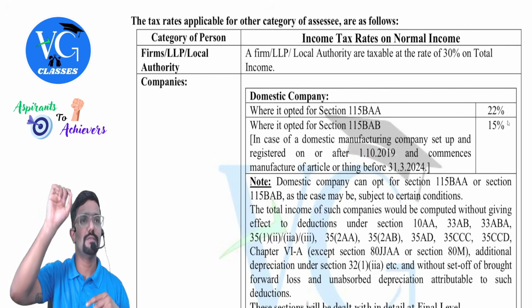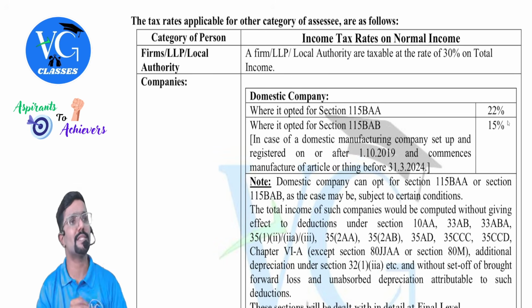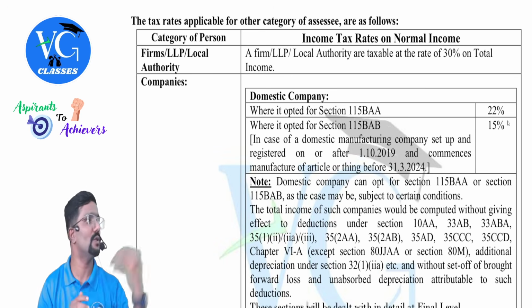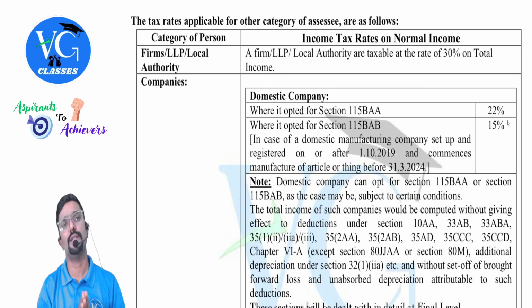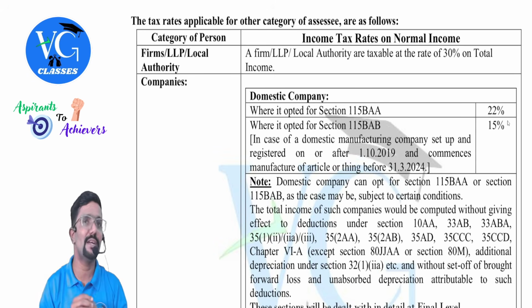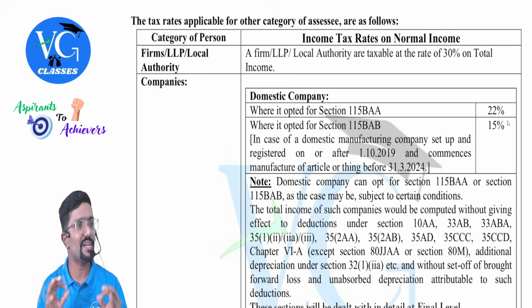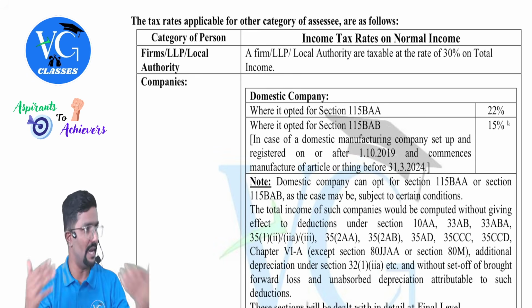Who are those? Individual, HUF, AOP, BOI, and artificial juridical person. They had two options. What are those? Default scheme, optional scheme. Both we are done with. And whatever tax rates we have discussed is the tax rates on cash income, normal income. So we call this as normal rates. Clear? Special rate we are not at this time. We will see it later.